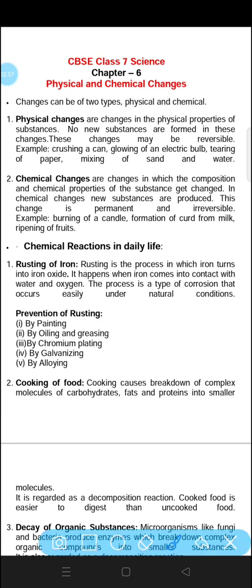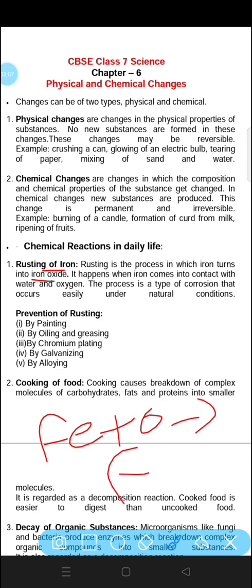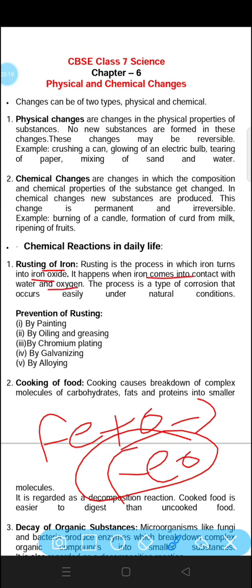First one is rusting of iron. Rusting is the process in which iron turns into iron oxide. When iron turns into iron oxide, it is called rusting of iron. Ferrous oxide is formed as a result. It happens when iron comes into contact with water and oxygen.